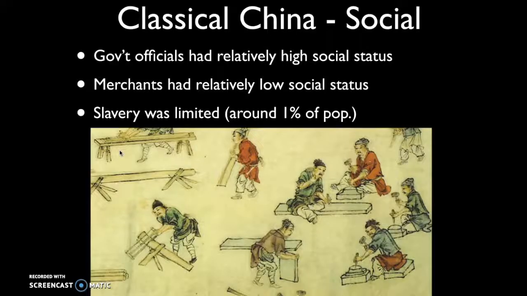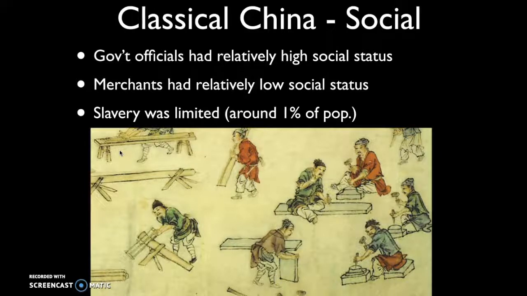Now, slavery was limited, although they did have slaves in Han Chinese society. It was only around 1% of the population. And we're going to contrast this with the Roman Empire, where a much larger percentage of the population were slaves. Now, that doesn't mean they don't have coerced or forced labor.